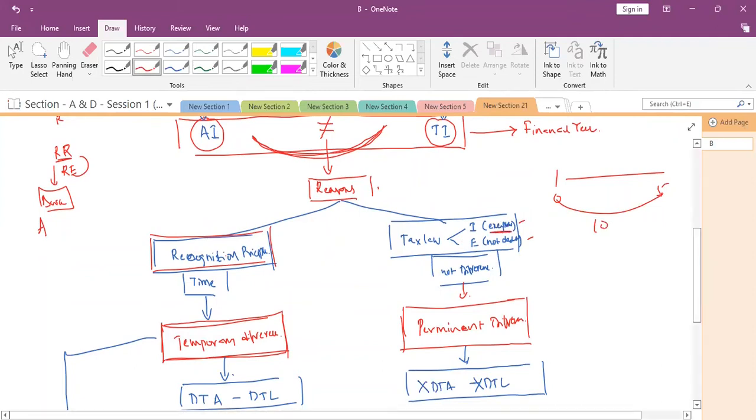Even though it is exempted income as per income tax, generally accepted accounting principles will show it as income, and likewise not deductible expenses, like a penalty.